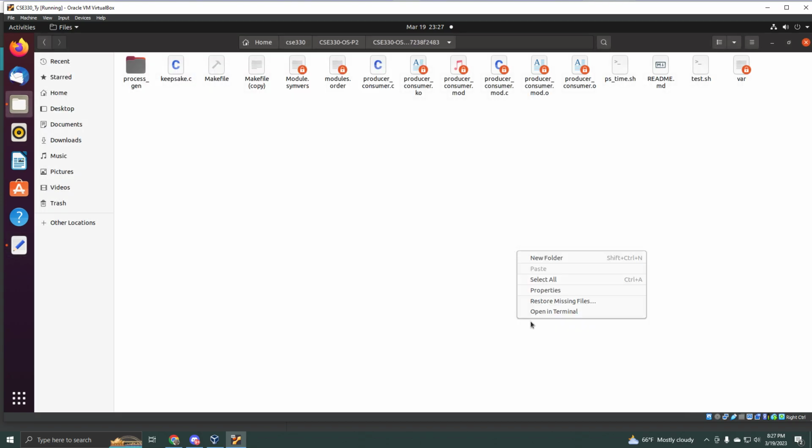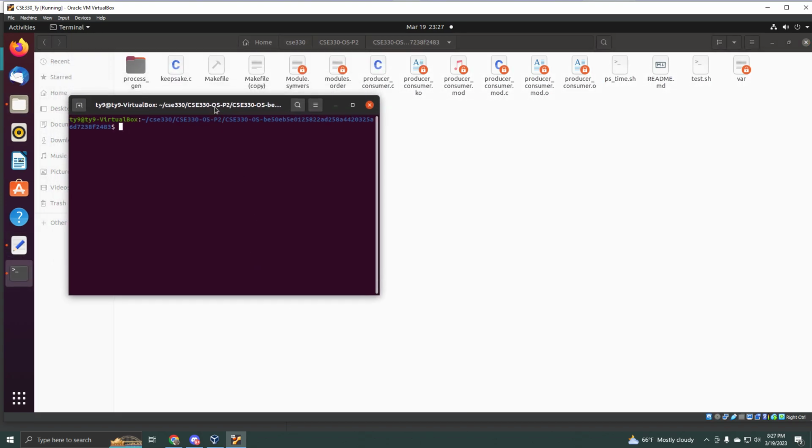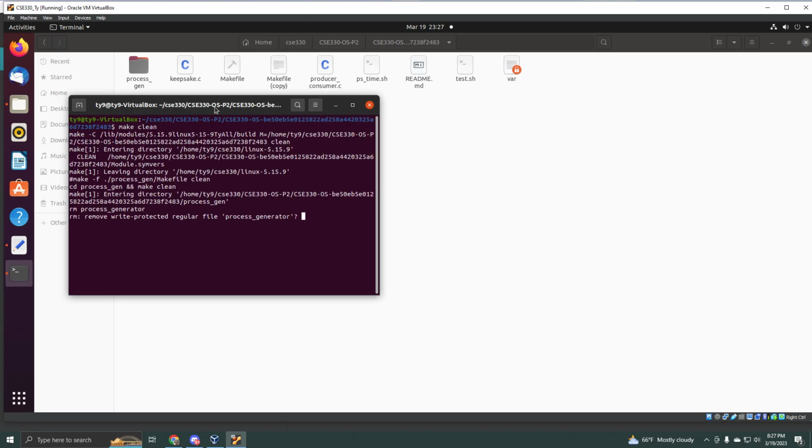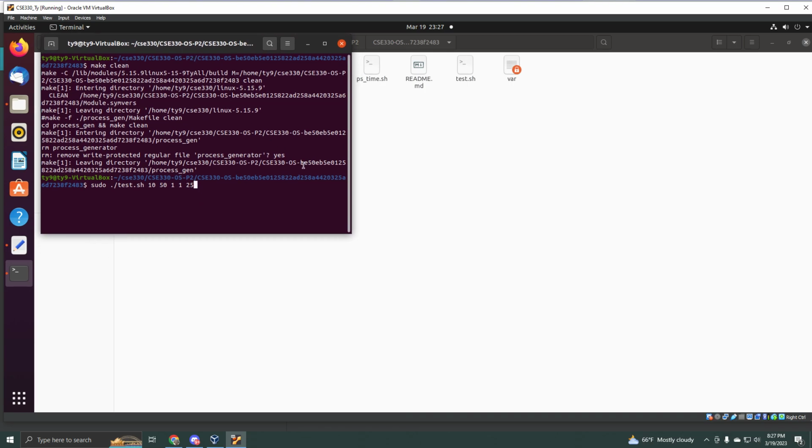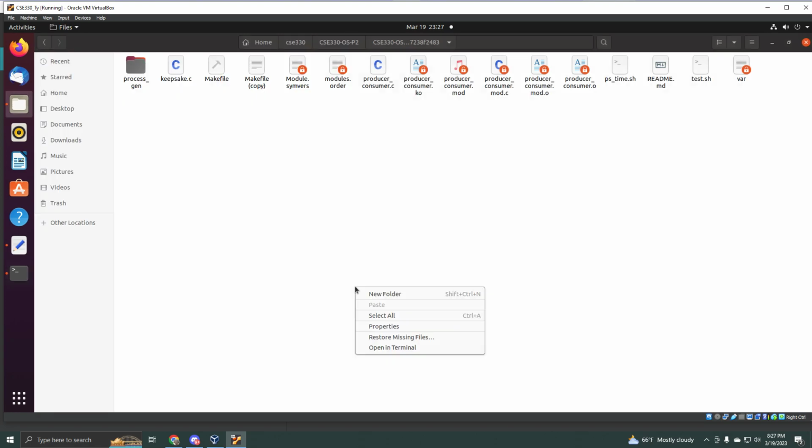Okay, yeah, so let's just show off. We'll make this clean again. Okay, and then let's just run the test. If we run the test right here, this is test case 3. So if I run test case 3, let me type in my password. Okay, it's going to run in that one.